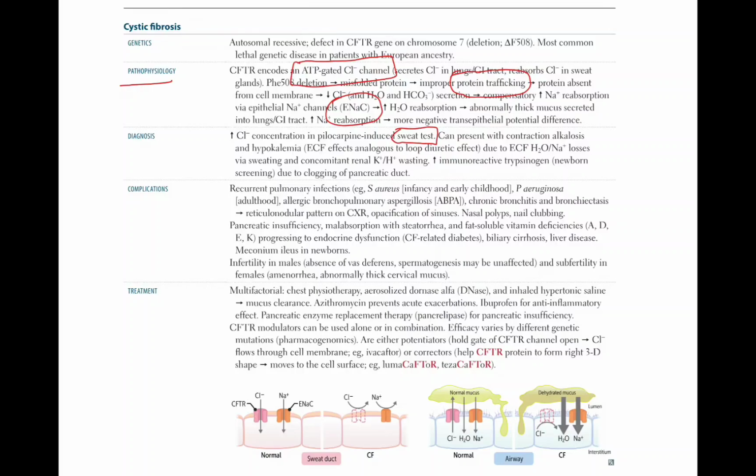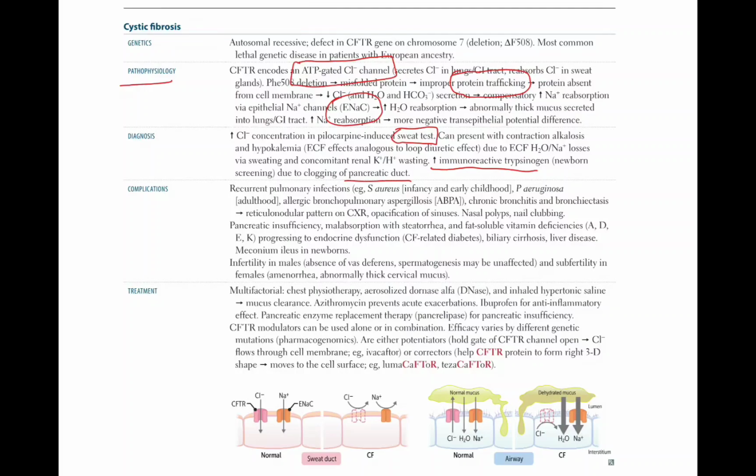It can present with contraction alkalosis and hypokalemia, due to ECF sodium and water losses via sweating and concomitant renal potassium and hydrogen wasting. Increased immunoreactive trypsinogen on newborn screening is due to clogging of the pancreatic duct.